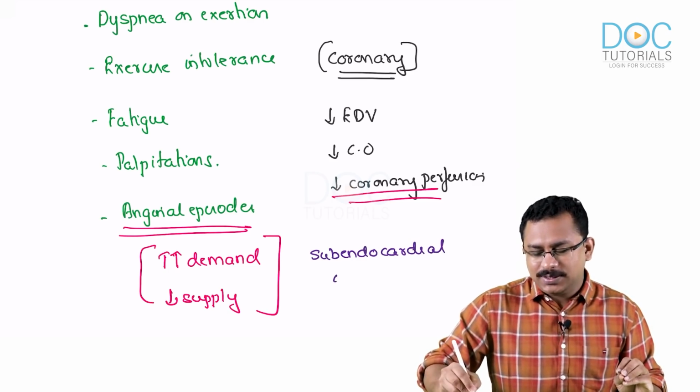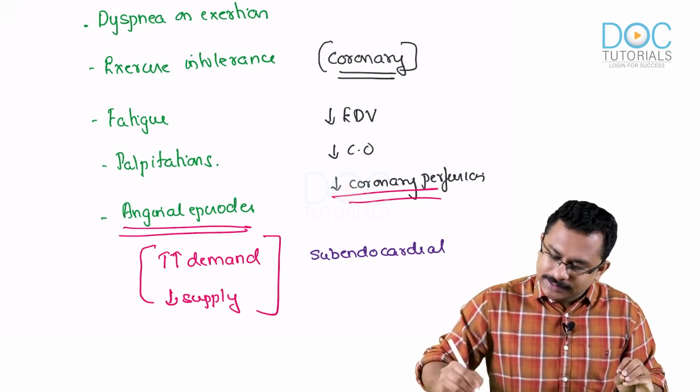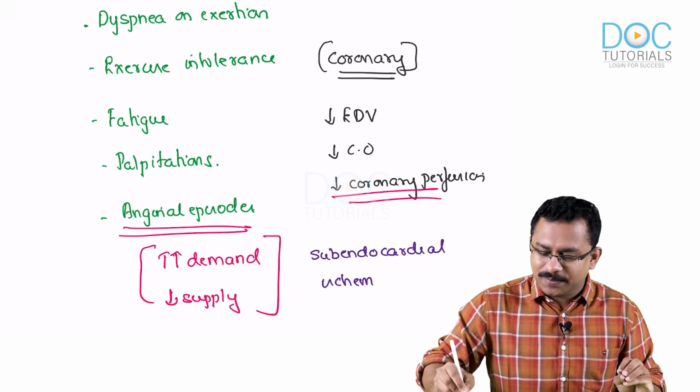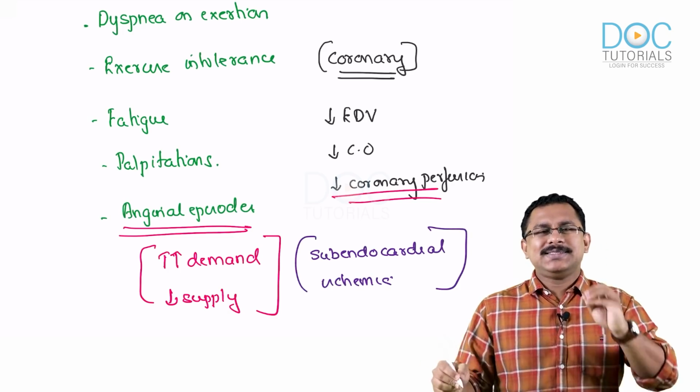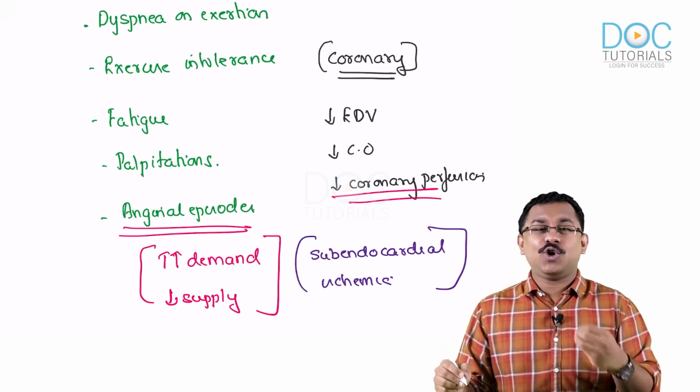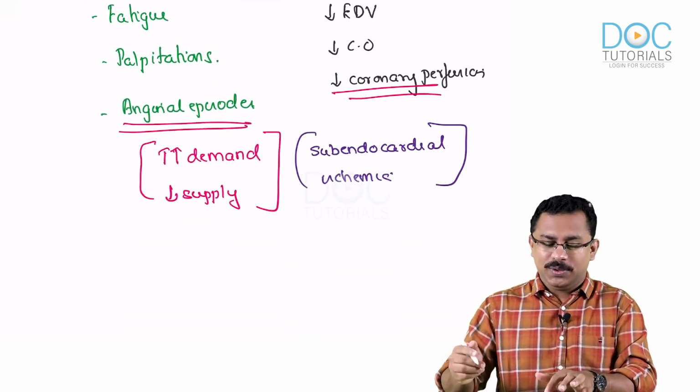It is because of this subendocardial ischemia, as well as certain coronary microvascular changes, that contribute.